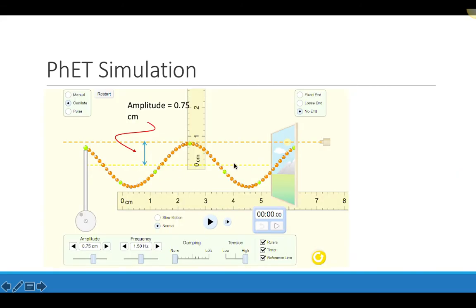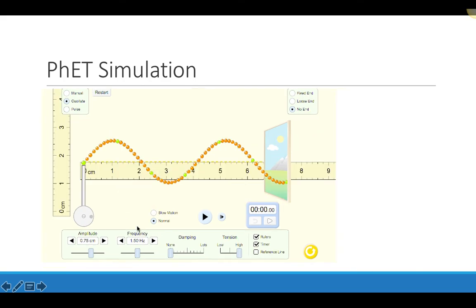So as a reference, there are some pictures of basically what we just did in the simulation. There's that distance with the reference line, that 0.75 centimeters. And then our wavelength over here, which is about 4.1 centimeters in our picture. So these pictures are measuring things slightly differently than the way we did it in the simulation, but it still basically works the same way. We're getting the same values.